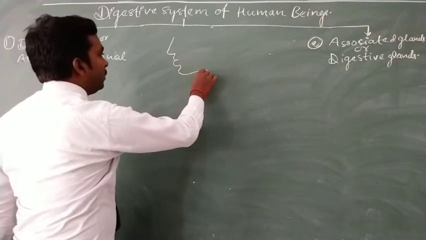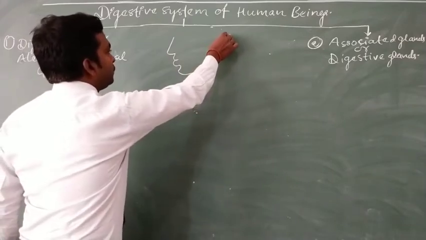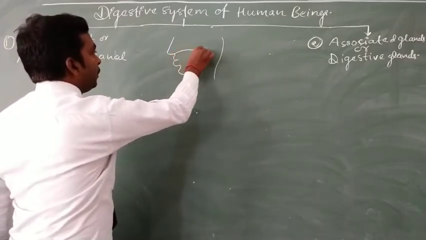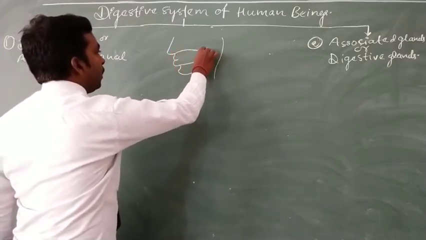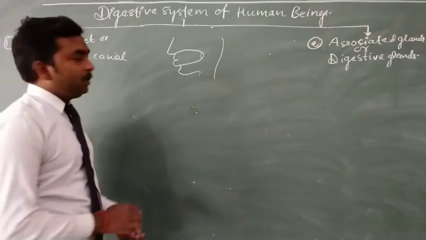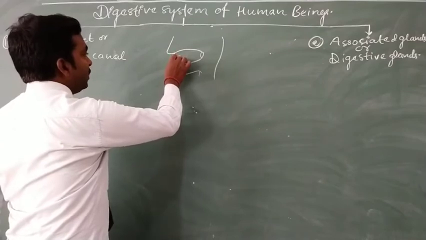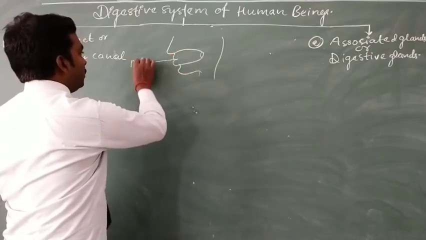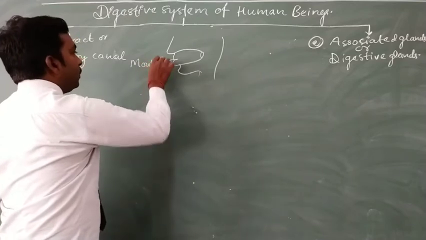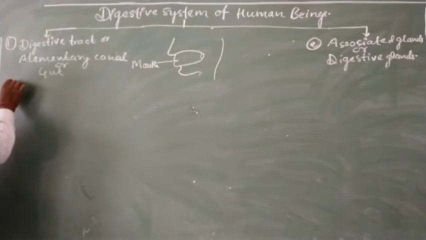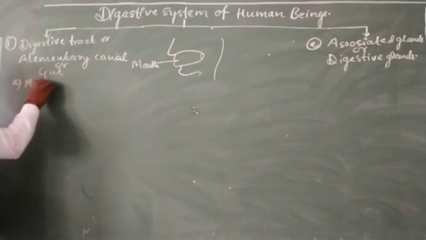If we start from the mouth, this one is the first part of our digestive system, that is, the mouth. In the first part of our digestive tract or alimentary canal, we will discuss the mouth.